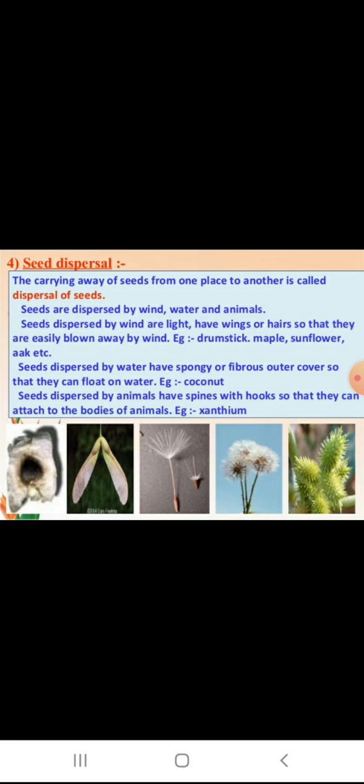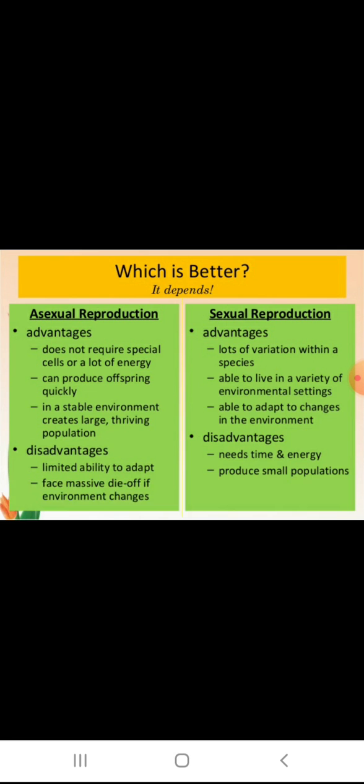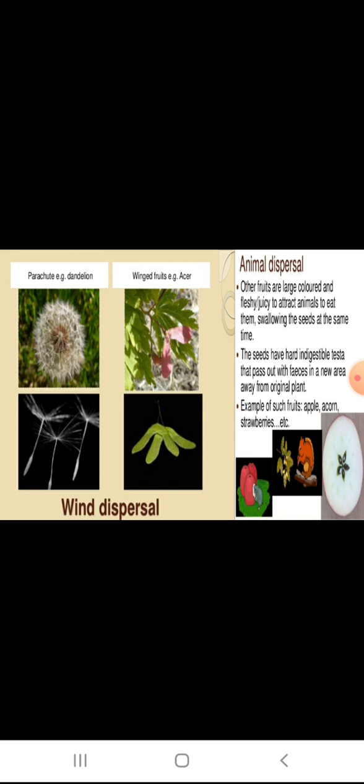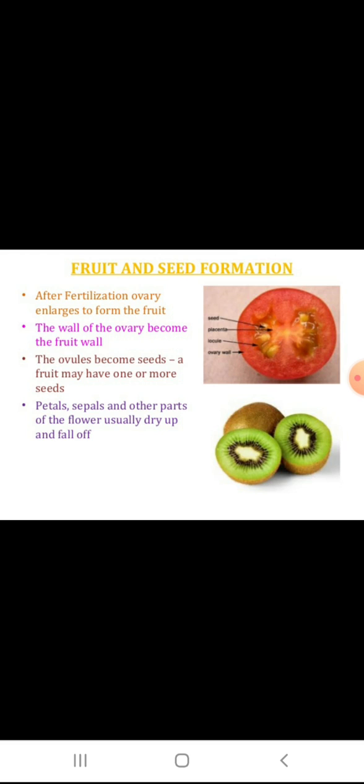A seed contains the following parts: seed coat, seed leaves or cotyledons, embryo. Seed coat is the protective layer, seed leaves or cotyledons are the food reserves, embryo is the baby plant. A seed is covered with the seed coat, which has two layers for protection. In addition to the cotyledons, food reserve for the embryo, the seed contains an embryo. An embryo has a tiny root called radicle and a tiny stem called plumule.